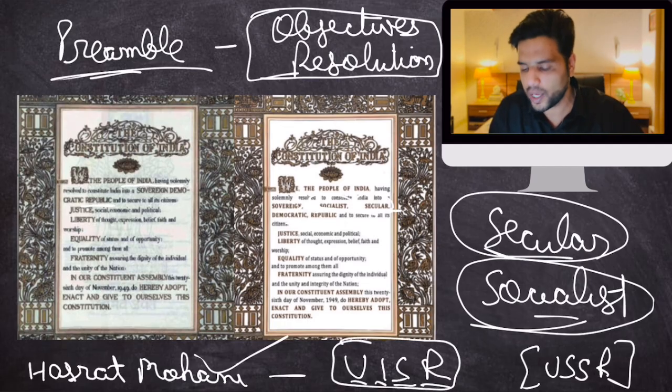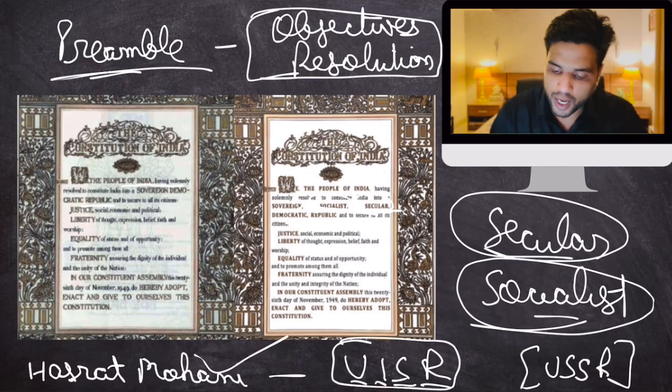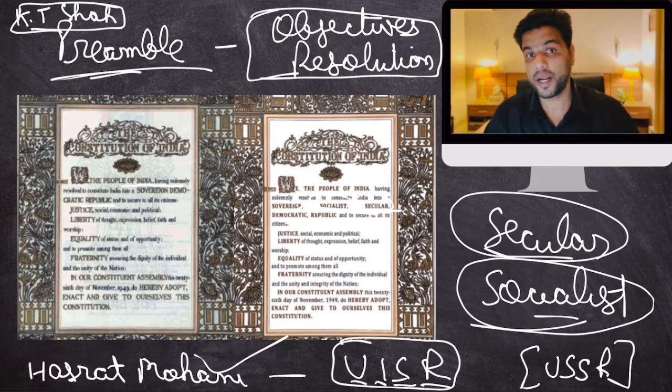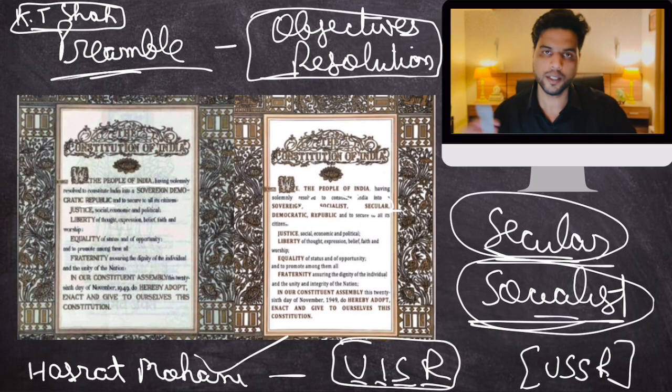Like USSR, we want to become a socialist economy. In fact, K.T. Shah, another member, also said that the word socialist should be added. But our constitution makers deliberately refrained from using these two words, socialist and secular, in the preamble.